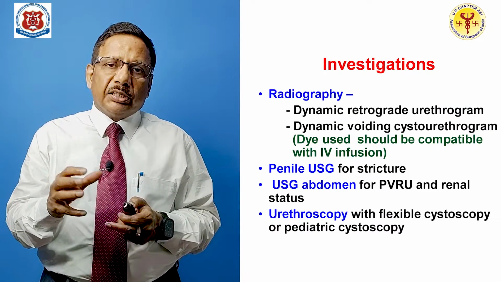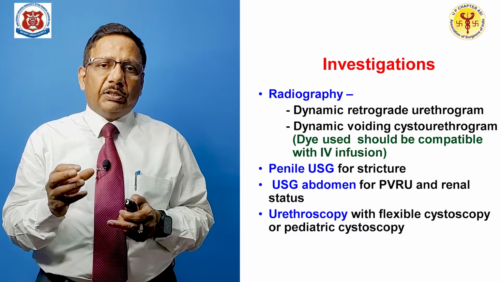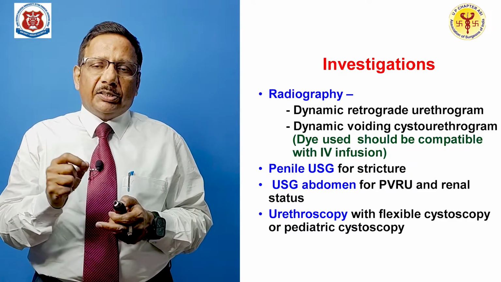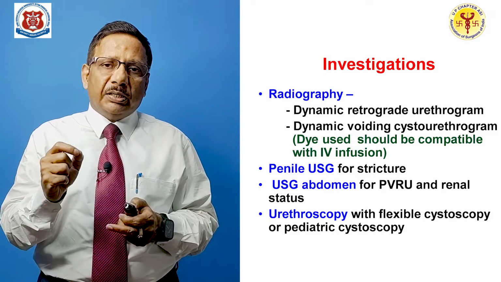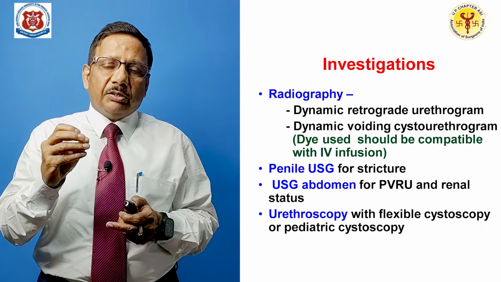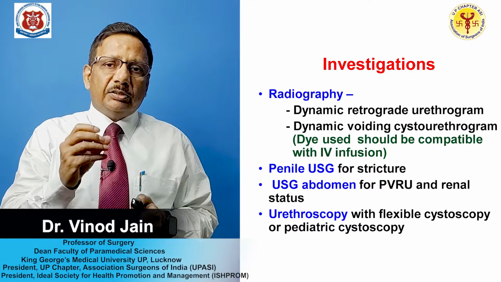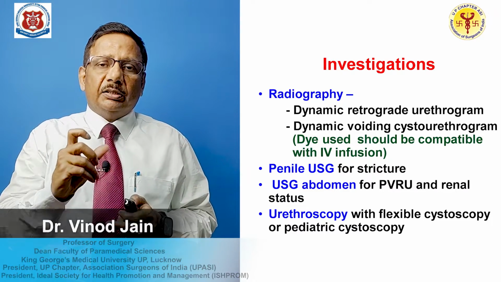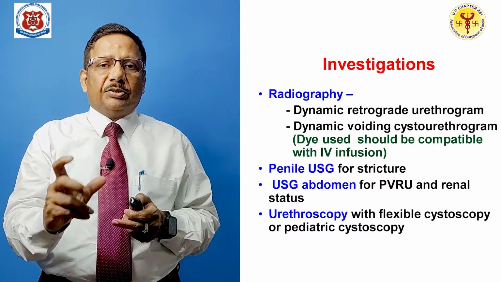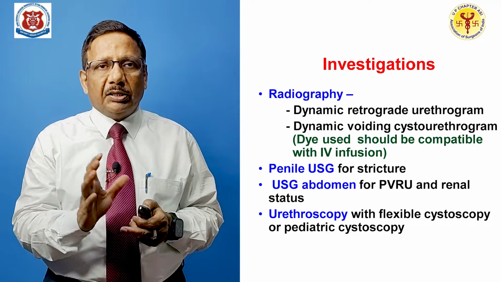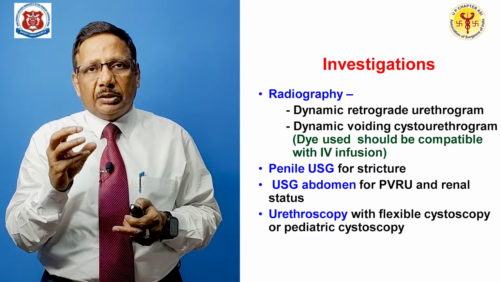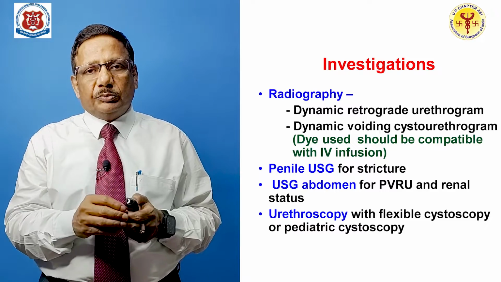Then we need to do radiography. What do we do in radiography? Dynamic retrograde urethrogram. Here what is being done? You push dye through the urinary meatus, and while you are pushing dye, you take an X-ray of the urethra. That is what is known as dynamic retrograde urethrogram.